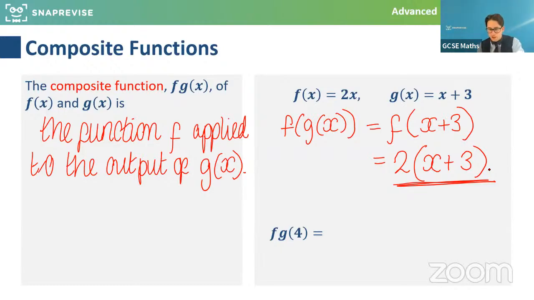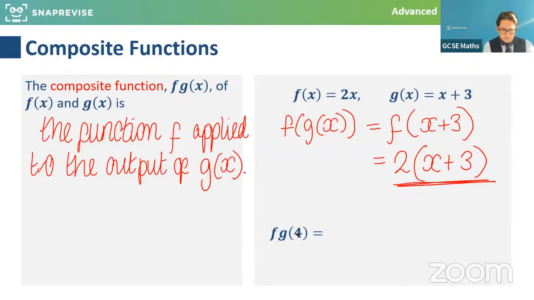We first apply g to x and then we work outwards. Then we go, okay, now that thing goes into f. And it's really important to realize that the way around you do it is important. f of g of x is generally not the same as g of f of x. The order, we need to be very careful.